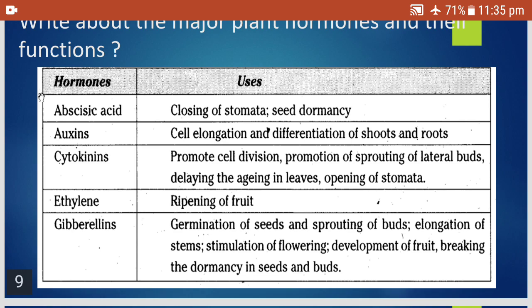Cytokinins promote cell division, sprouting of lateral buds, delaying aging in leaves and opening the stomata. Ethylene helps in the ripening of fruit. Gibberellins: germination of seeds and sprouting of buds, elongation of stems, stimulation of flowering, development of fruit, breaking the dormancy in seeds and buds. These answers are there in the PDF. Kindly learn from there.